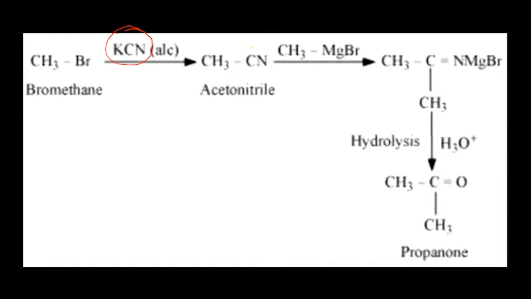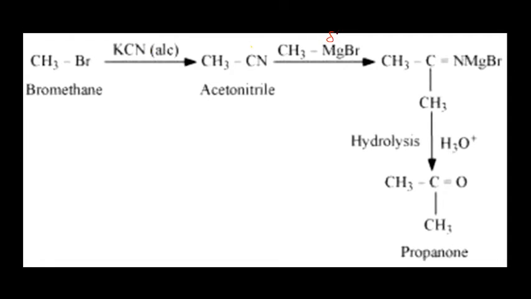First, I get it reacted with KCN, and the reason is, as I explained, because you should have nitrogen or oxygen already when you get reacted with CH3MgBr. And these things you have to memorize: how the reaction will take place.